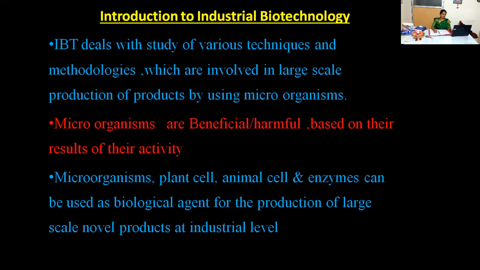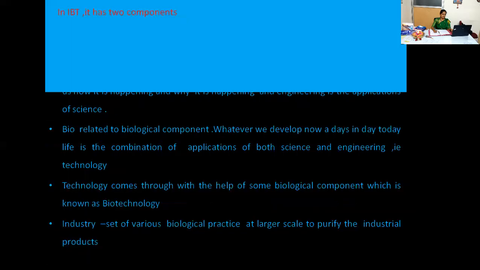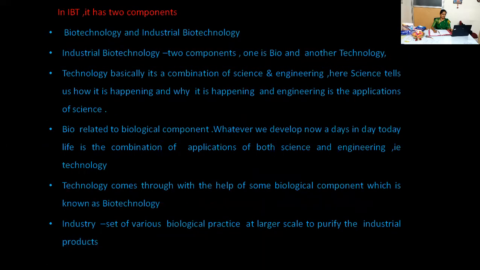Apart from microorganisms, we can also use plant cell systems, animal cell systems, and even enzymes isolated from organisms as a biological agent to obtain novel products. Further, let us understand more in detail about industrial biotechnology. Here you can make a note.